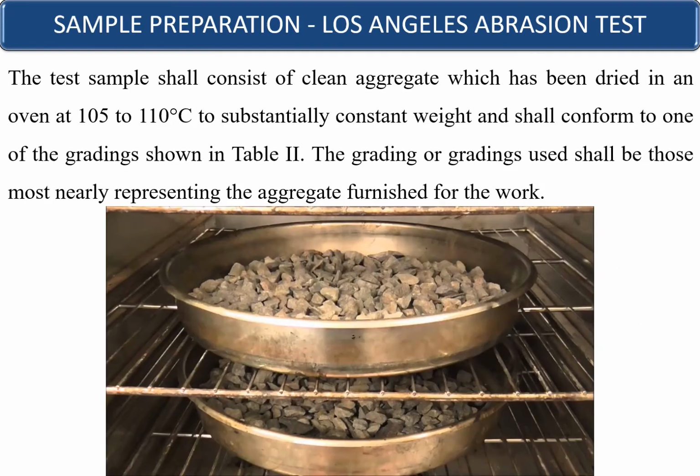The test samples shall consist of clean aggregate which has been dried in an oven at 105 to 110 degrees centigrade to substantially constant weight and shall conform to one of the gradings shown in Table 2. The gradings used shall be those most nearly representing the aggregates furnished for the work.